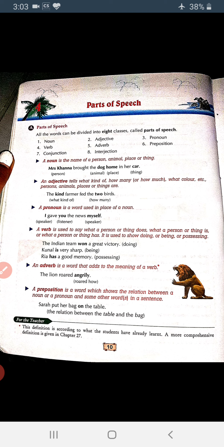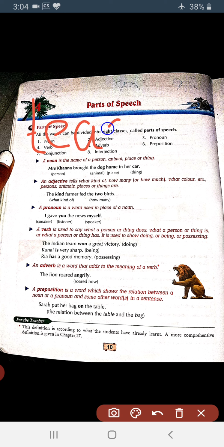Okay. Now we will come to verb. Verb is an action word. In a simple sentence, we can say verb is an action word. Wherever we see the words which describe an action, which show that an action is taking place. For example, I am teaching. So the word teach clearly shows that the action is being done. Means this is an action word.